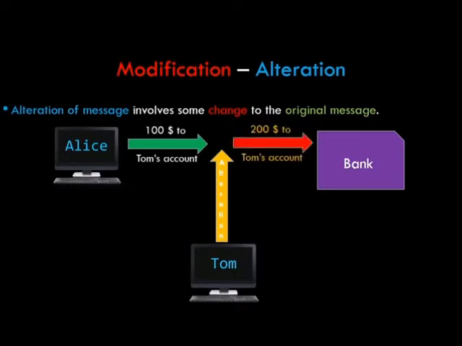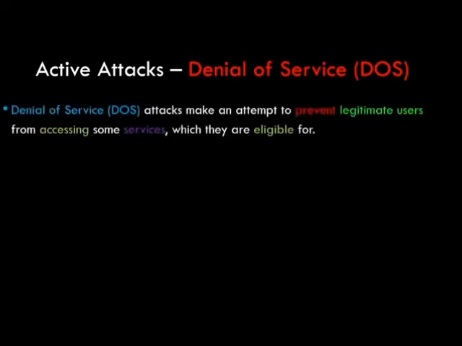Another type of active attack, which we can discuss with the help of a diagram, is denial of services. In this attack, the attacker makes an attempt to prevent legitimate users from accessing services for which they are eligible.